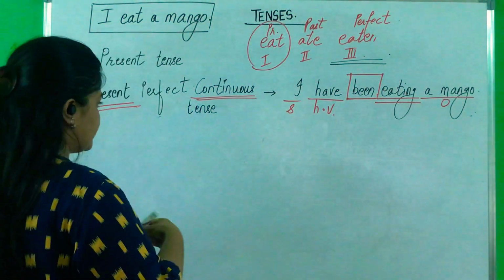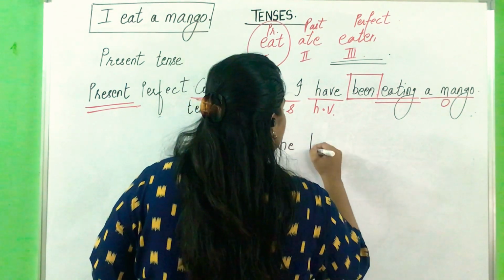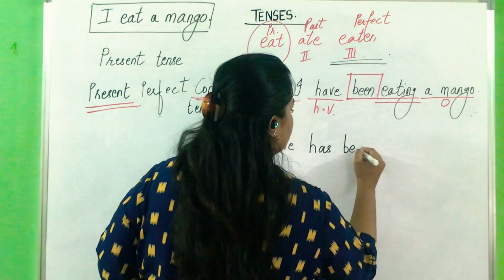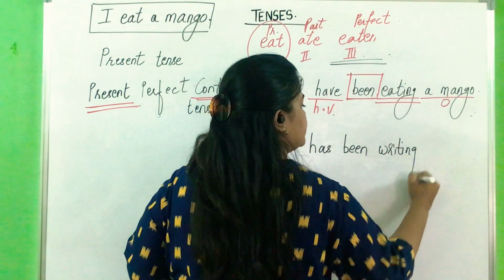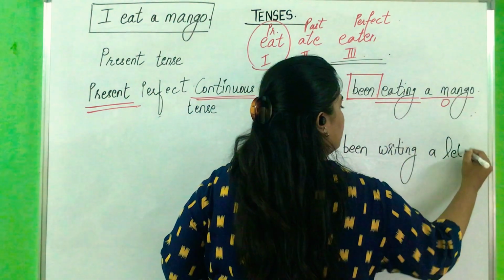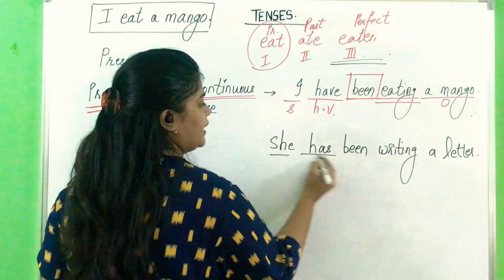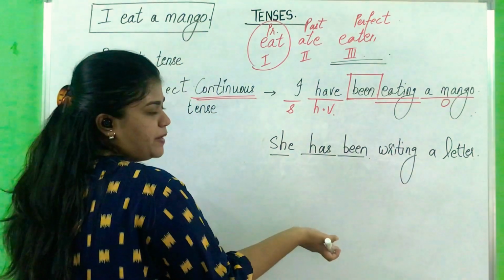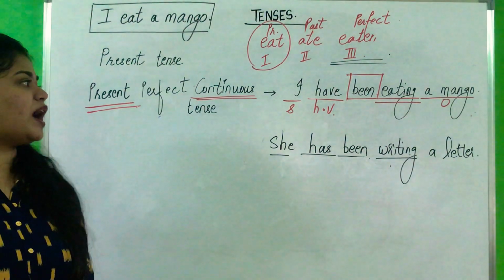So the next sentence will be, she has been writing a letter. Has because she is singular, been because it expresses perfect, writing because it expresses continuous. LHS is equal to RHS.